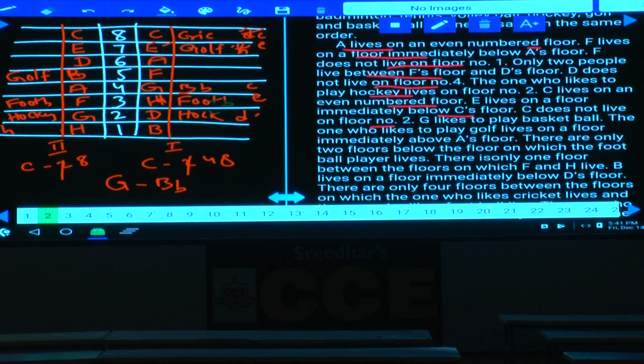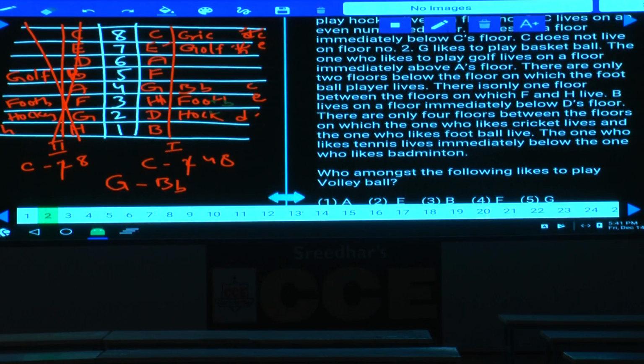Here also, G plays basketball is ruled out because G is playing hockey. As G plays basketball, earlier we have one piece of information. What is that information here? This tennis and badminton must be together, isn't it?